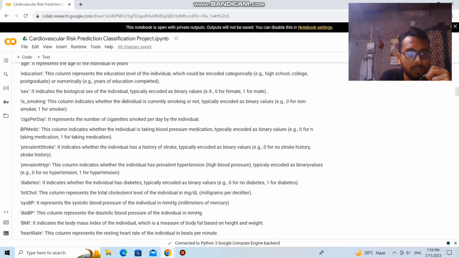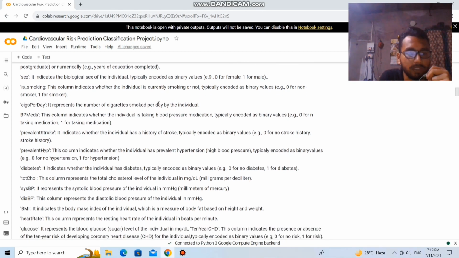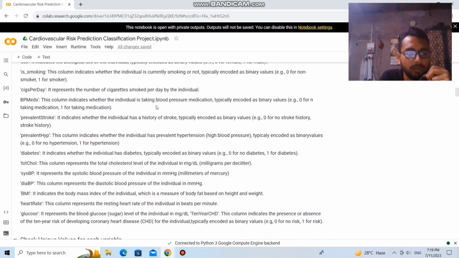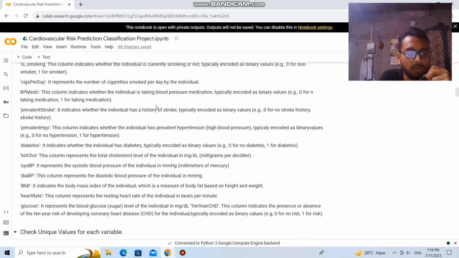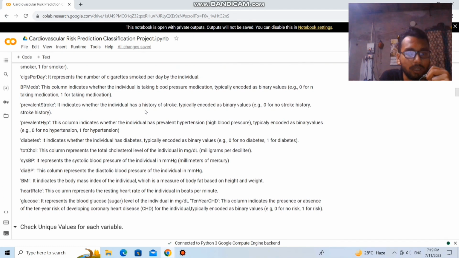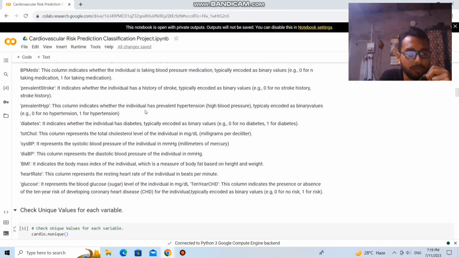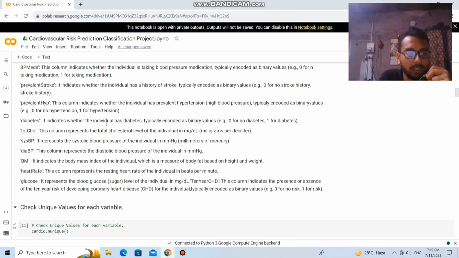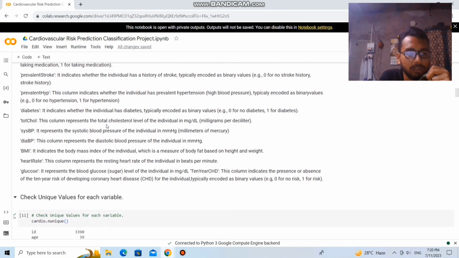The smoking column indicates whether the individual is currently smoking or not. Cigarettes per day represents the number of cigarettes smoked per day by the individual. Prevalent stroke indicates whether the individual has a history of stroke, typically encoded as a binary value. Diabetes indicates whether the individual has diabetes.